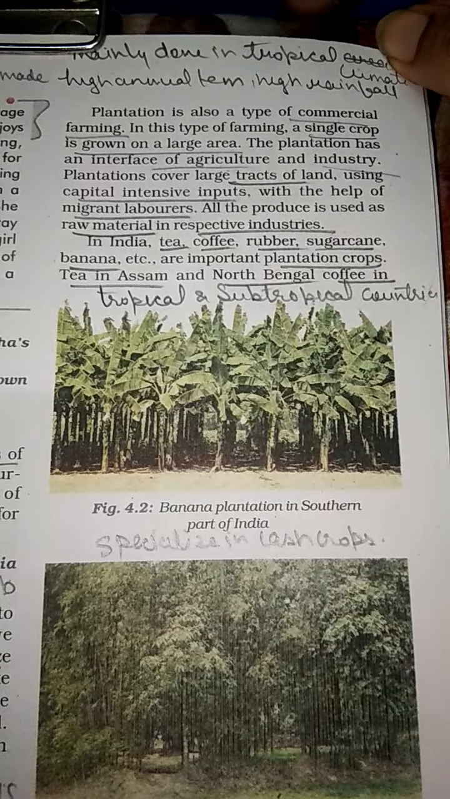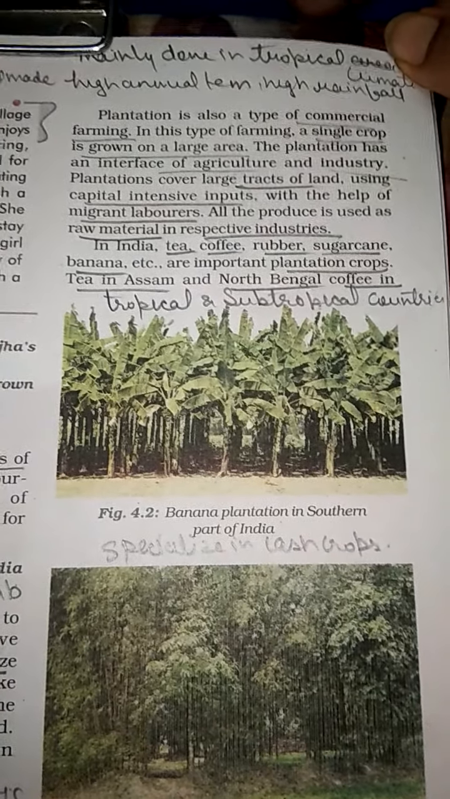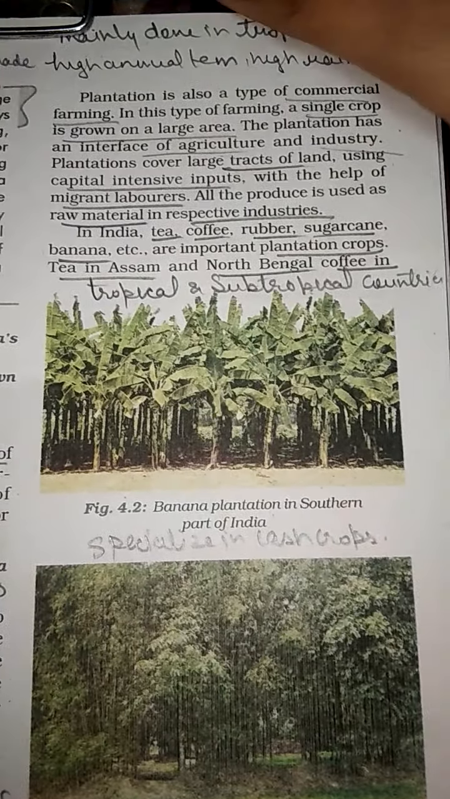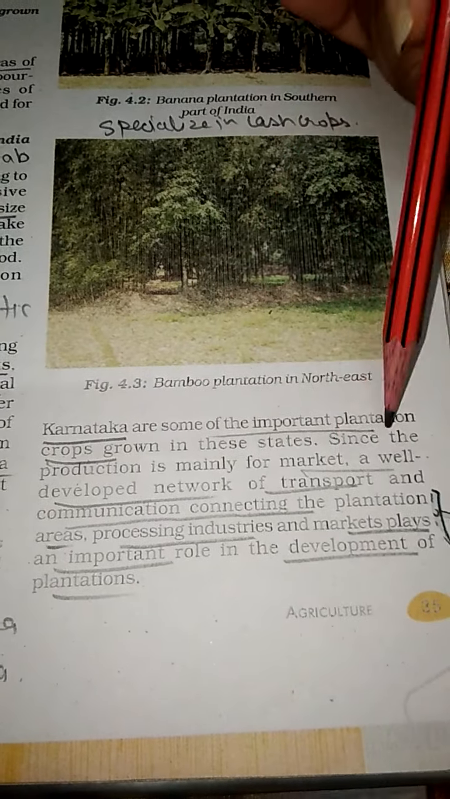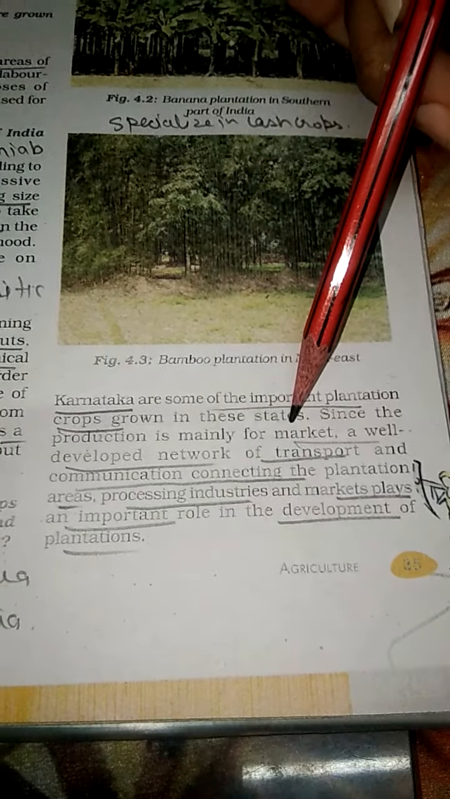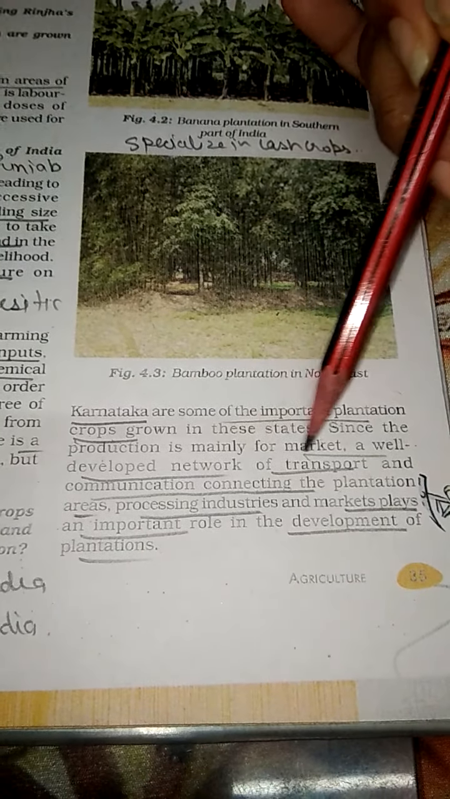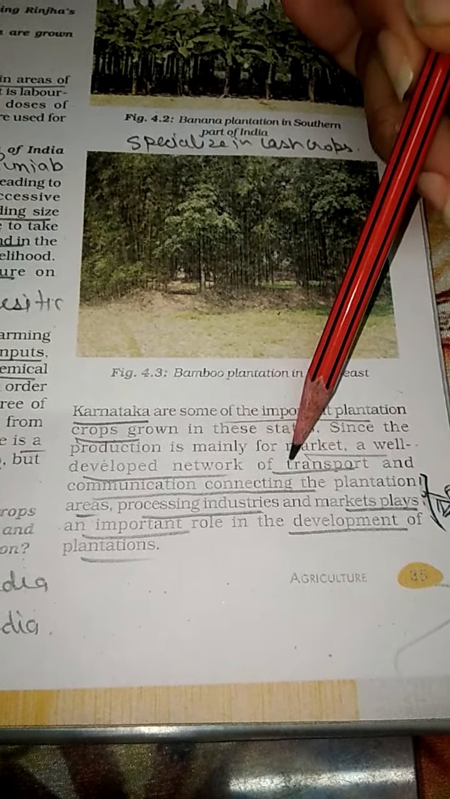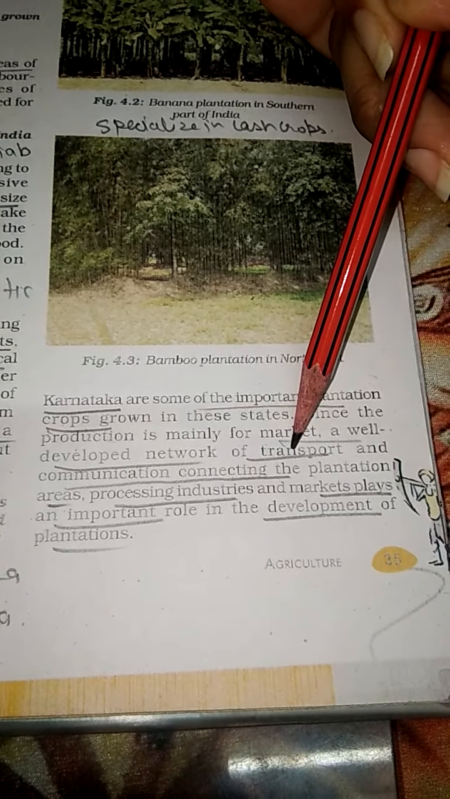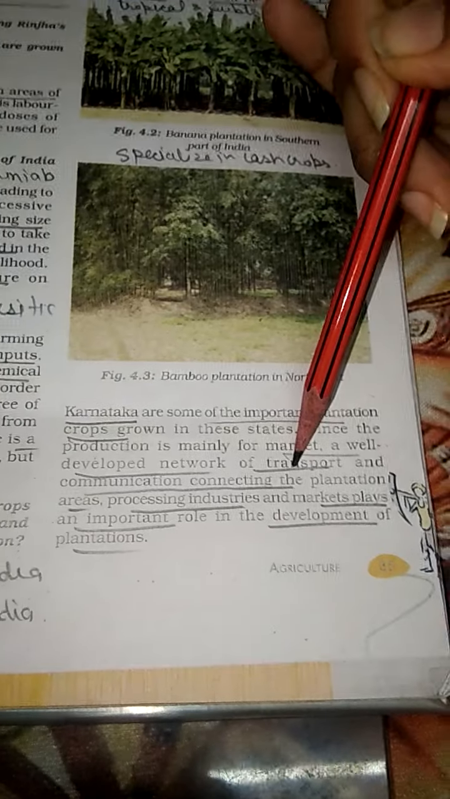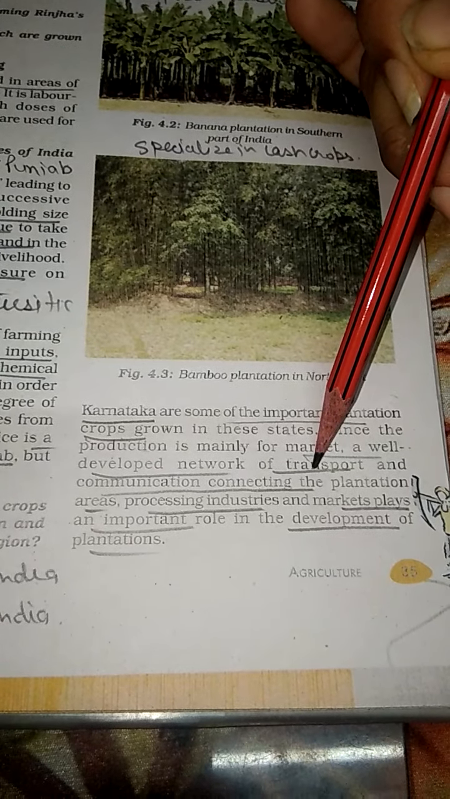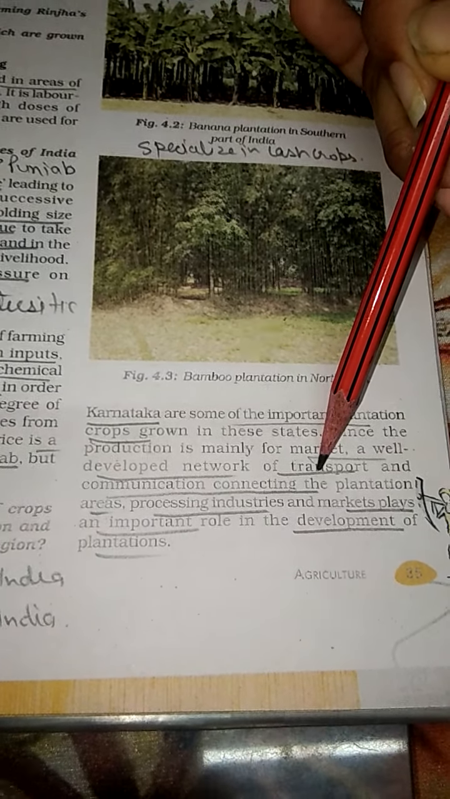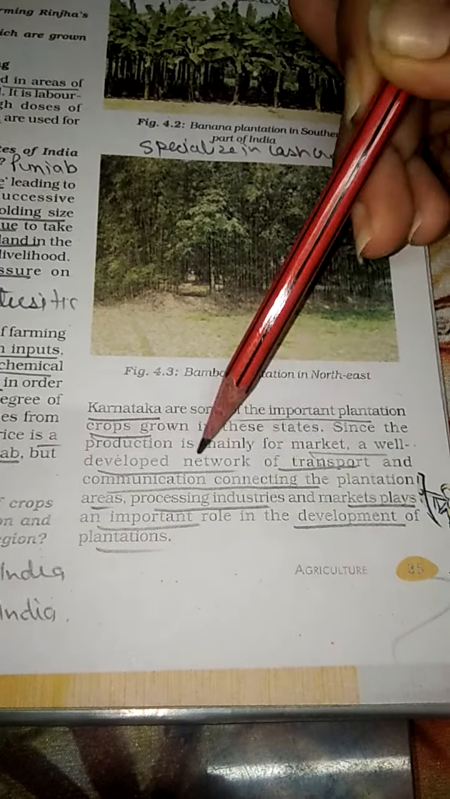are important plantation crops. Underline, tea in Assam and northern Bengal, coffee in Karnataka are some of the important plantation crops grown in these states. Since the production is mainly for the market, a developed network of transport is required for the development of plantation agriculture. That is a major factor. How could you transport the final product to the market? You need the market, and the communication connected.